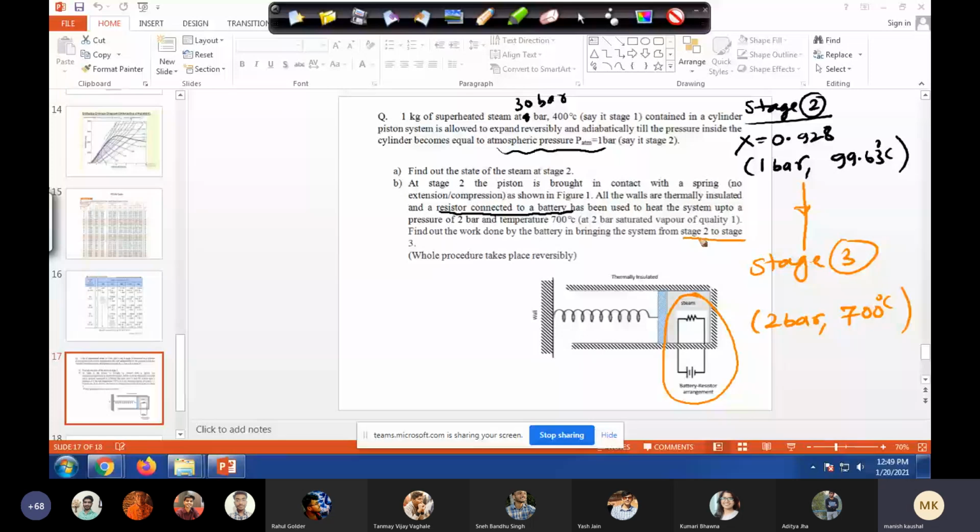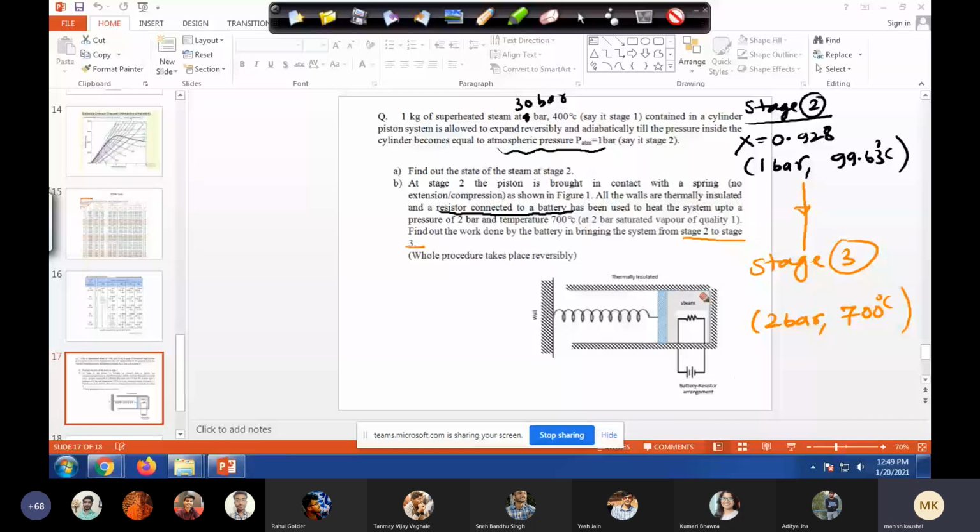Work done by battery. So first of all, any suggestion on what should be the system? What do we take in the system? Anything you want to suggest?